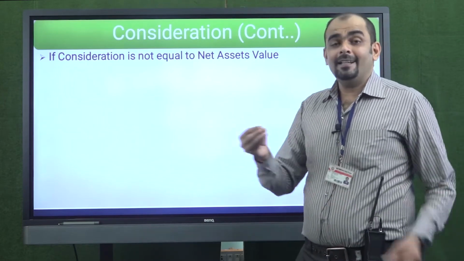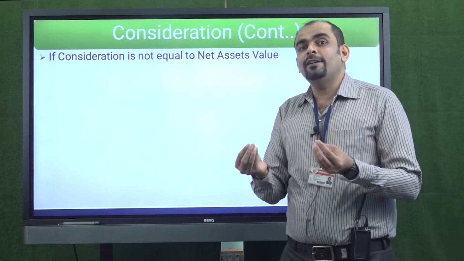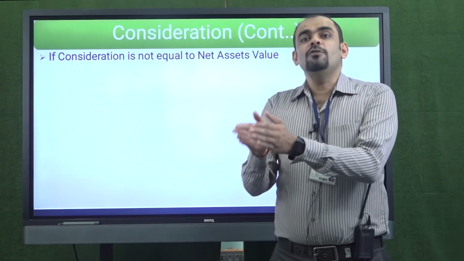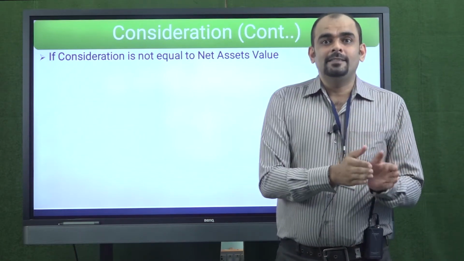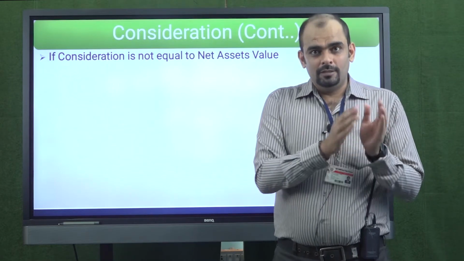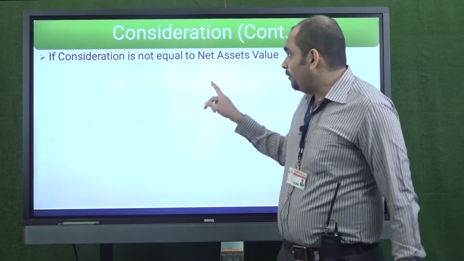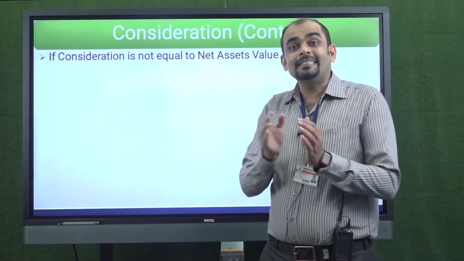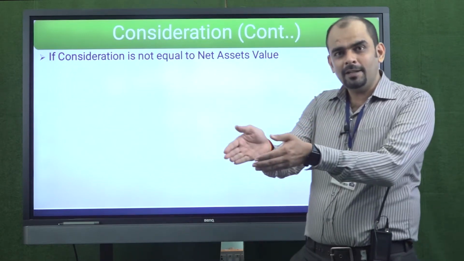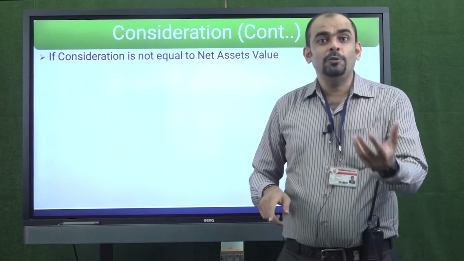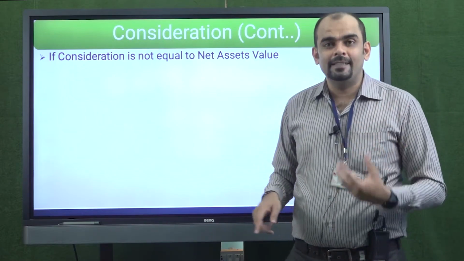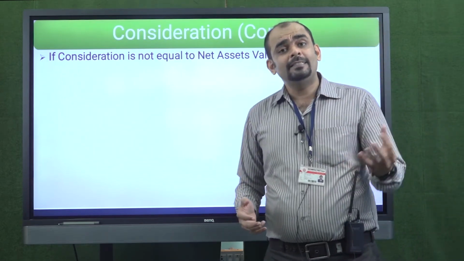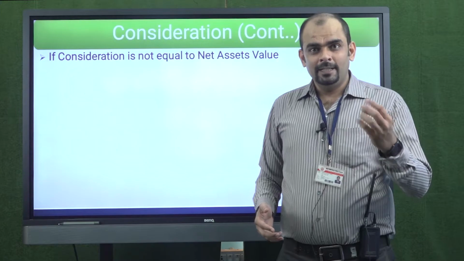So if the consideration is not equal to net assets, now as I explained just a few minutes back, in the pooling of interest method, you compare two things: the shares that you issued and the shares which were existing in the hands of the shareholders of the transferor company. Here you are not going to compare the share capitals. In the purchase method, you compare the consideration, that is whatever you have given, minus the net assets you are getting. I hope you already know net asset. Net asset is assets minus liabilities taken over by the transferee company.